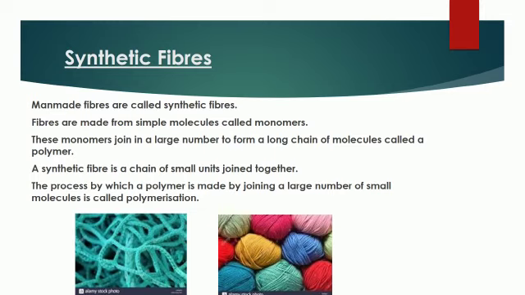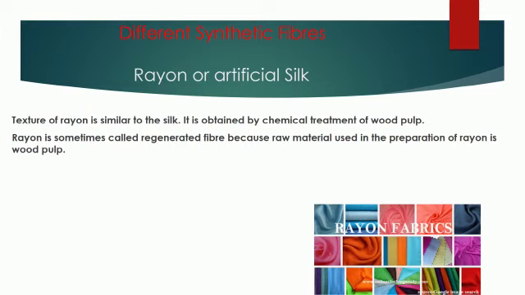And now we will study about different types of synthetic fibers. Number one is rayon or artificial silk. You have already read in class 7 that silk fiber obtained from silkworm was discovered in China, and fabric obtained from silk fiber is quite costly. Its texture is very beautiful.